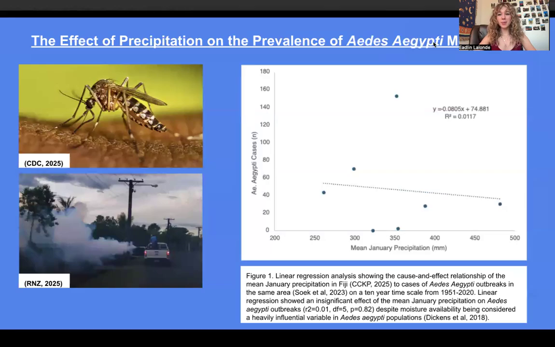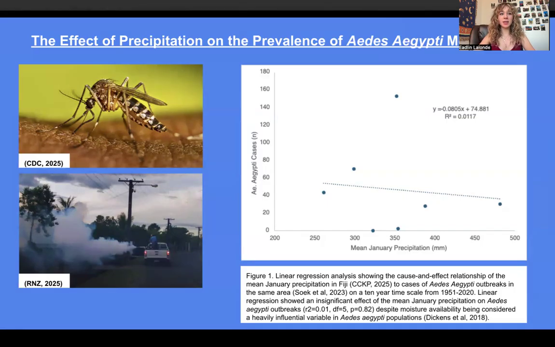Hello. So today I'll be talking about the effect of precipitation on the prevalence of Aedes aegypti mosquitoes. Aedes aegypti mosquitoes are a primary vector associated with the transmission of dengue fever and are most commonly present in tropical and subtropical areas of the world.